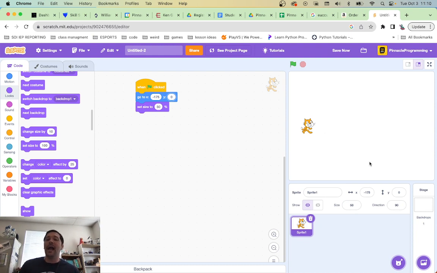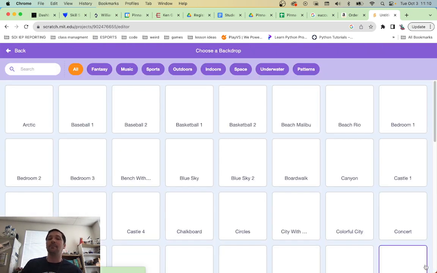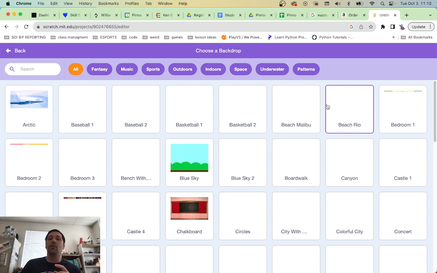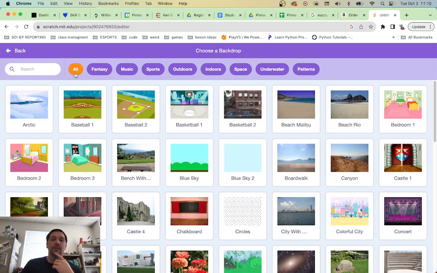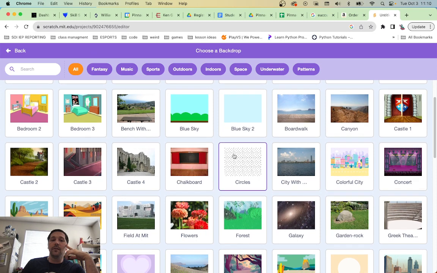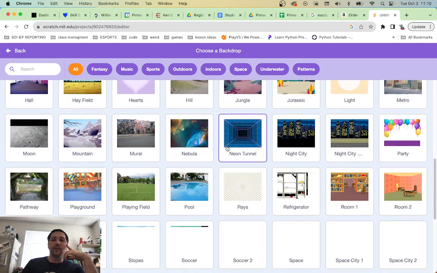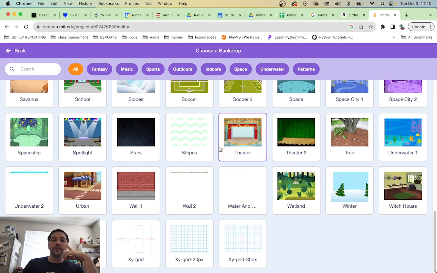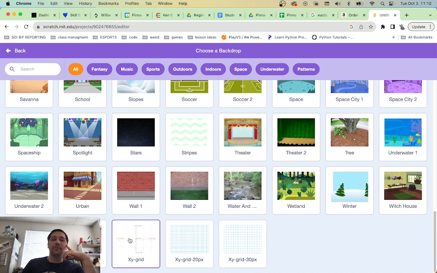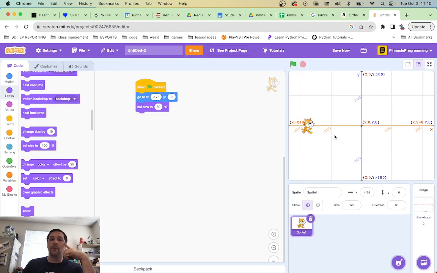It looks good. And then just to help me, I'm going to change my backdrop to the cool pattern one where it has like the lines and stuff. No, the shapes and such. Where's the shapes? The shapes, the distances. Where's the distances one? Where's it at? There it is, the XY grid. That's what I want. That'll help. Beautiful.